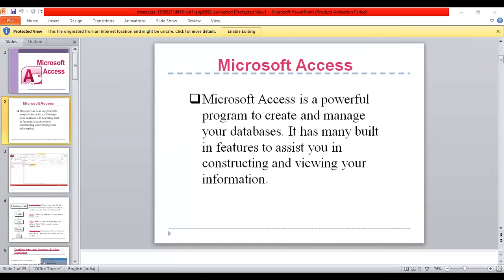Create a table from scratch in design view. If you haven't already done so, switch to the database window. You can press the F11 key to switch to the database window from any other window. Then double click on create table in design view to define each of the fields in your table. Under the field name column, enter the categories of your table. Under the data type column, enter the type you want for the categories.